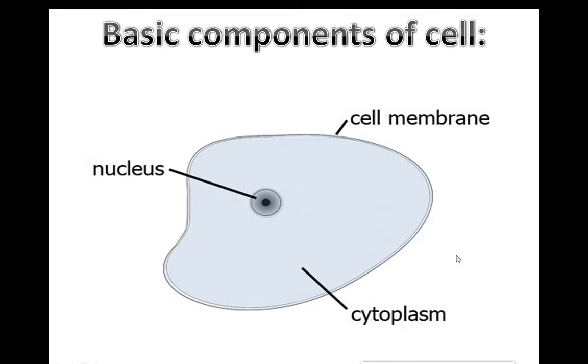So look at the structure: it is a cell membrane, then cytoplasm, then nucleus. The cell membrane is just like a boundary, or a border, of a cell. The main thing is that it is the border.